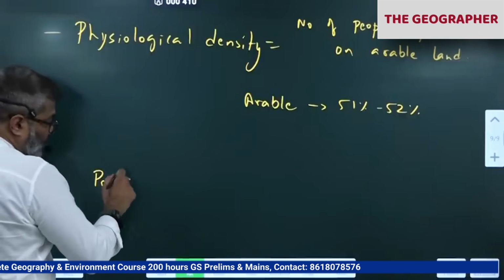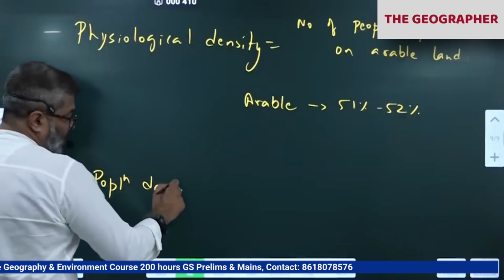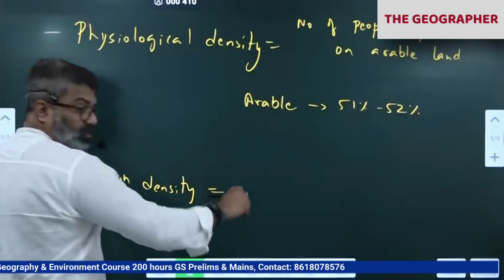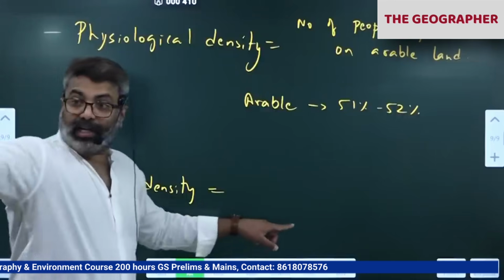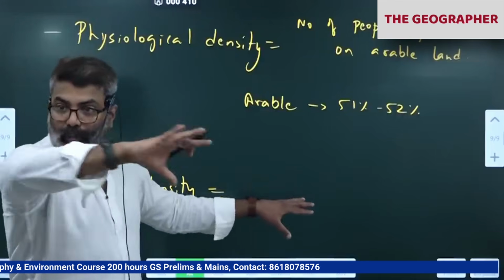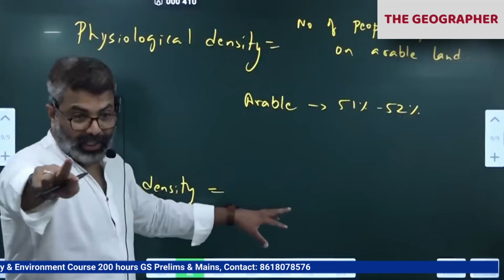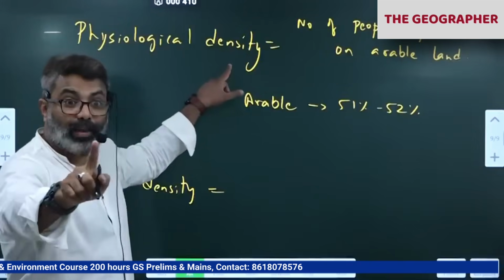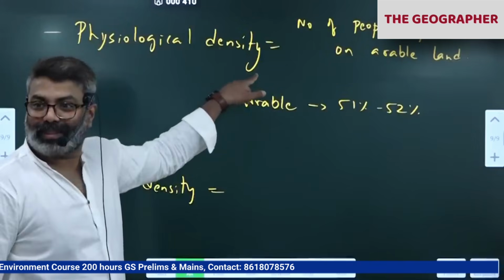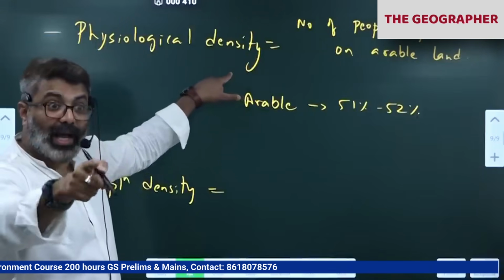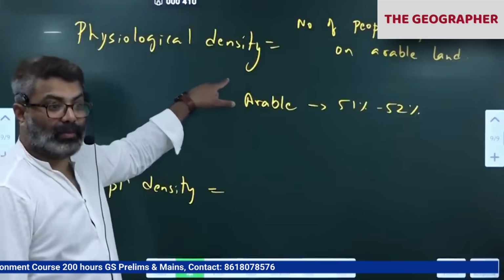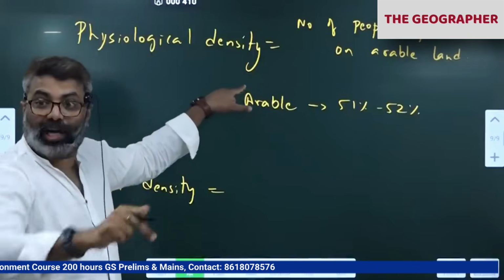Population density means what? What is population density normally? Number of persons per square kilometer. Here we are taking the entire country for calculating: total population divided by total area of the country. But here I am not taking the total area. I am taking only the arable area, not the total area of the country. I am taking only the arable land, because all of us are dependent upon the agricultural land.